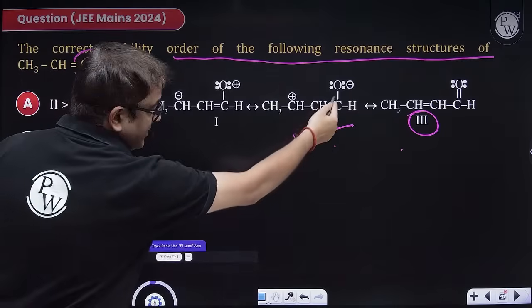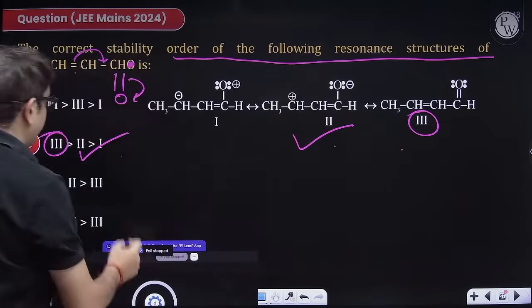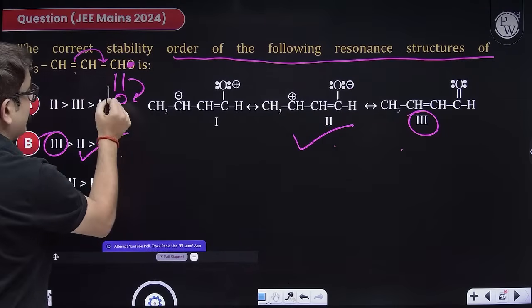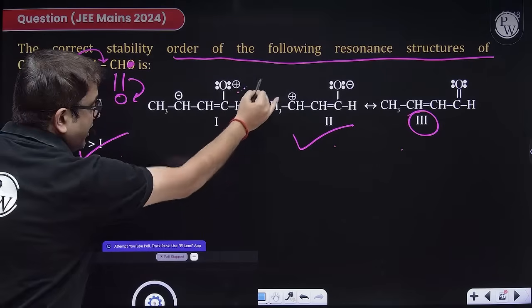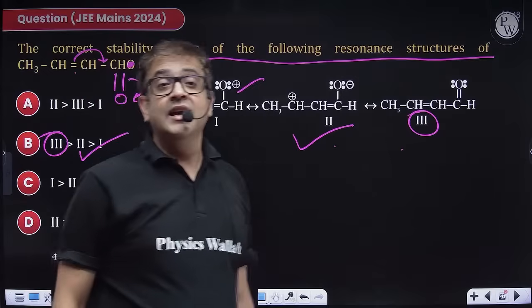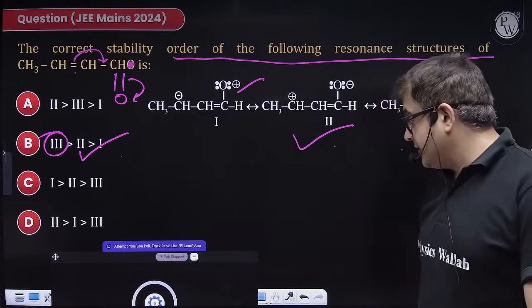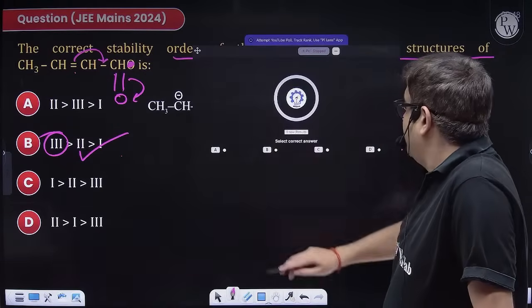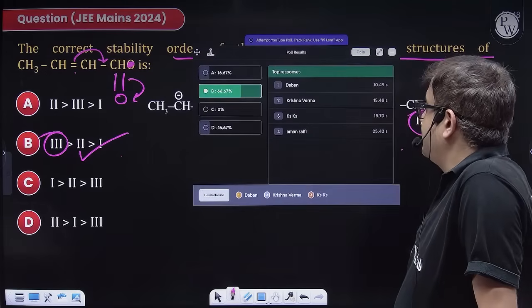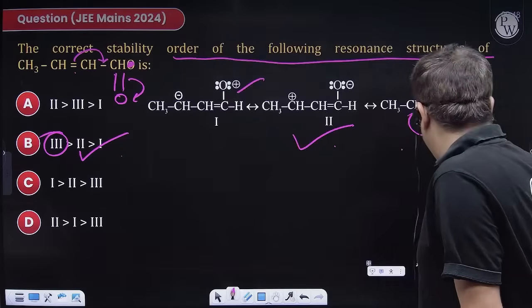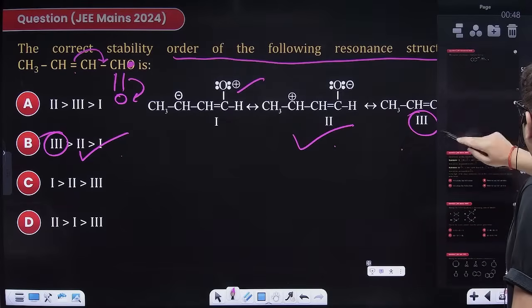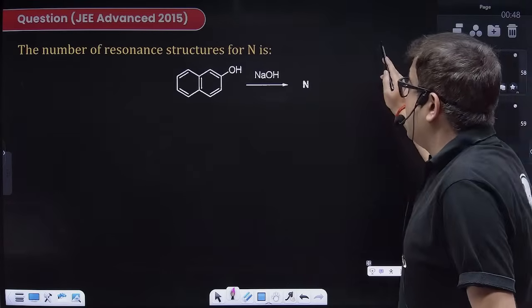Because this is minus R group as well, after that 2 will come, and the least stable will be this, because now oxygen, which is electronegative, is getting the positive charge, which is least stable. I hope everybody has got the answer. So the answer for this question will be Bombay. Let us see the percentage. Yes, decent enough. Moving to the next one.